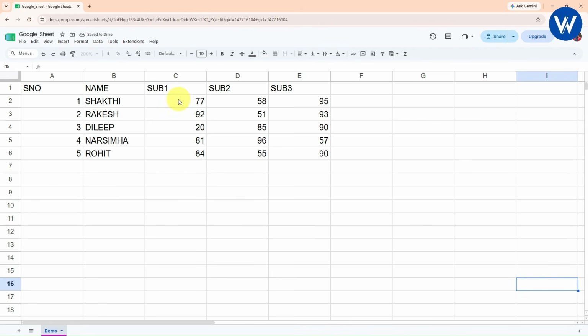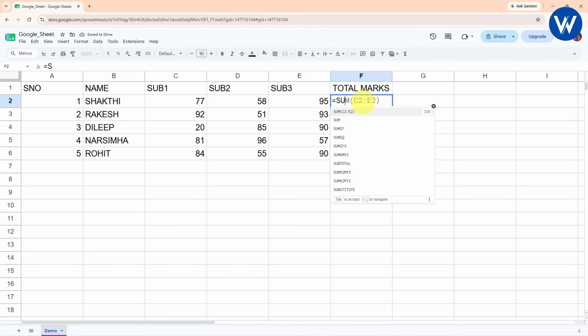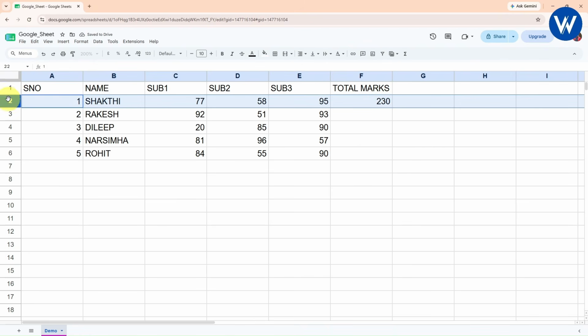Now I am going to calculate total marks for each student. It is very simple. I will give the title as total marks. Perfect. So here I will be using a formula to add the values. So here I will use equal to SUM. So guys, look here, whenever I write equal to sum, Google Sheets will automatically select the range. The range is from C2 cell, D2 cell, E2 cell. So basically it will select C2 colon E2. Let me zoom in. Perfect. Now simply you need to click enter and finally you can see the total marks for student Shakti.